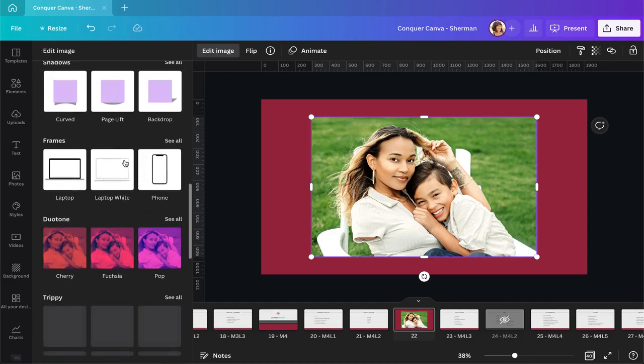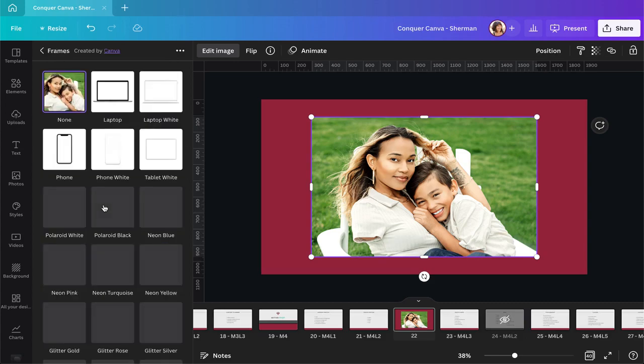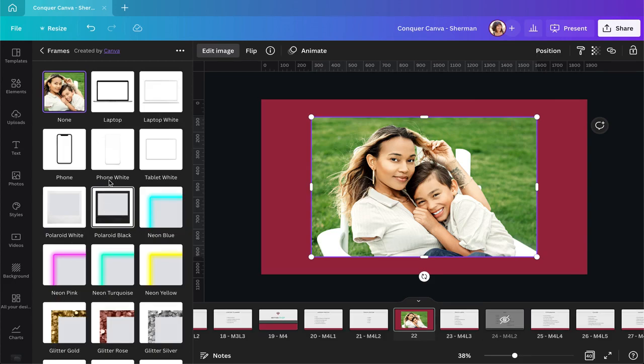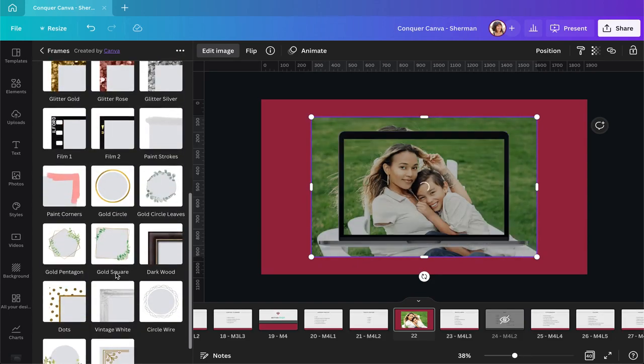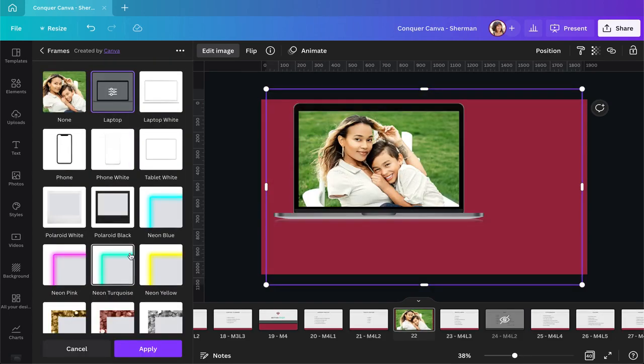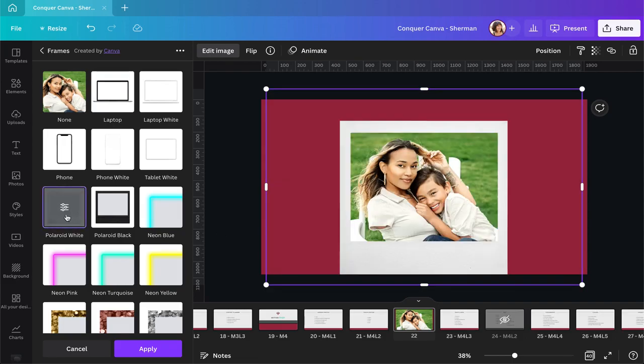And the same way as the shadows work, the frames, so you can just put your image into a different frame, for example, into a laptop or any of the other frames you can see here. There we go. So it's just another interesting way of adding a focal point to your design or just giving it a different look.